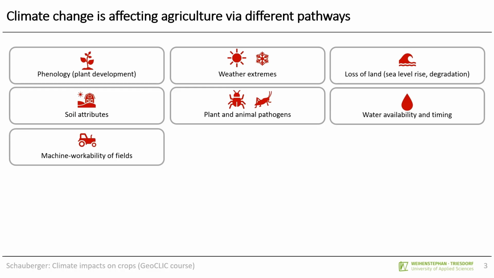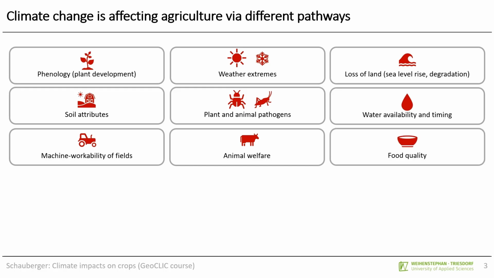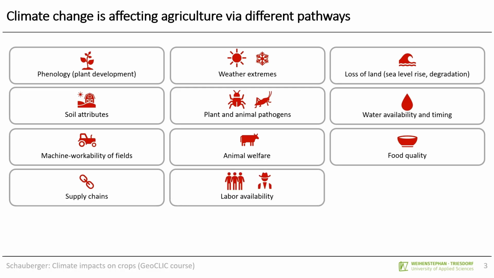Global warming also has an impact on the machine workability of the fields, and also rising temperatures put stress on animals, and so also the animal welfare is affected by climate change. The quality of food might also be affected, so future food could be less nutritious, for example. Also, supply chains can be disturbed by climate change, and especially extreme weather events can put them at risk.